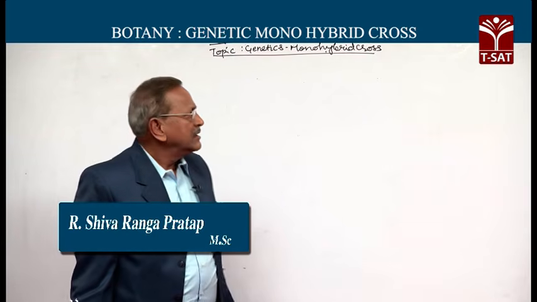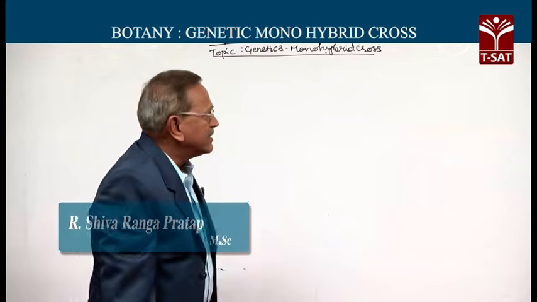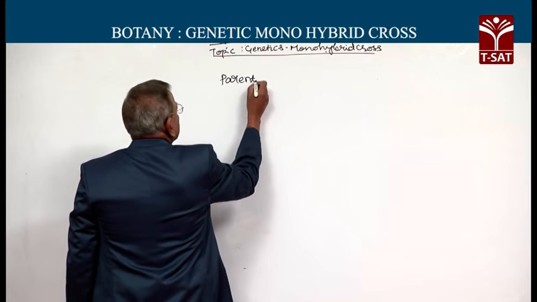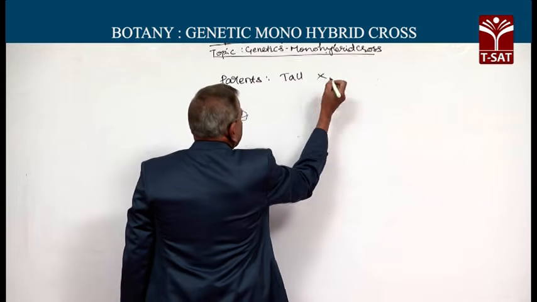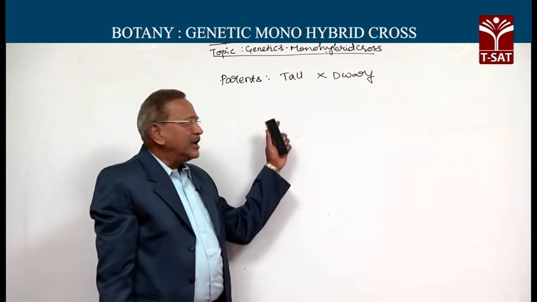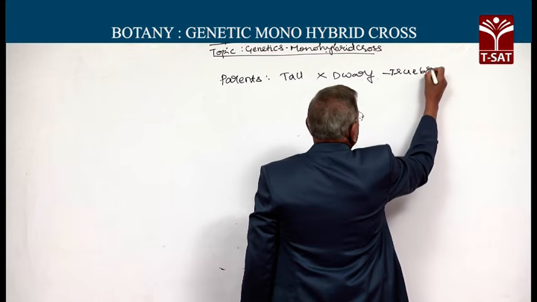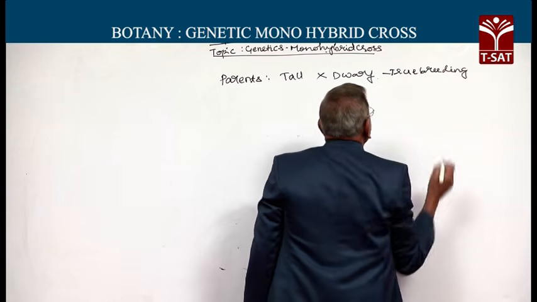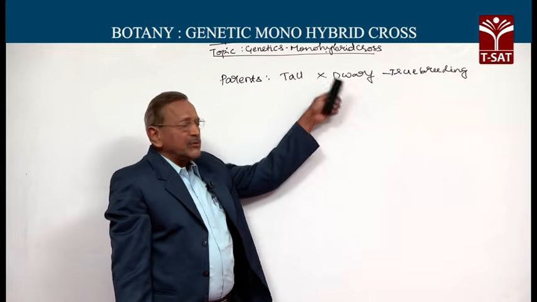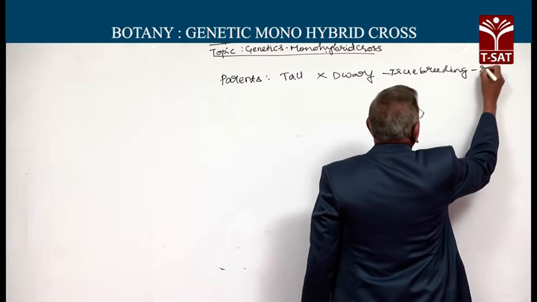Mendel used a pair of contrasting characters with regard to height. He selected tall and dwarf plants as parents. The tall and dwarf plants were true breeding plants. True breeding means the tall plant produced only tall plants, whereas the dwarf plant produced only dwarf plants. This is due to repeated selfing.